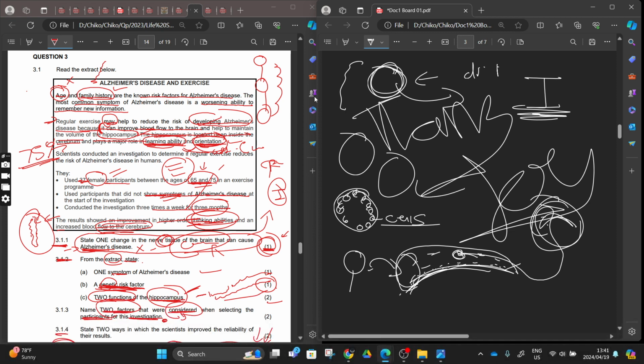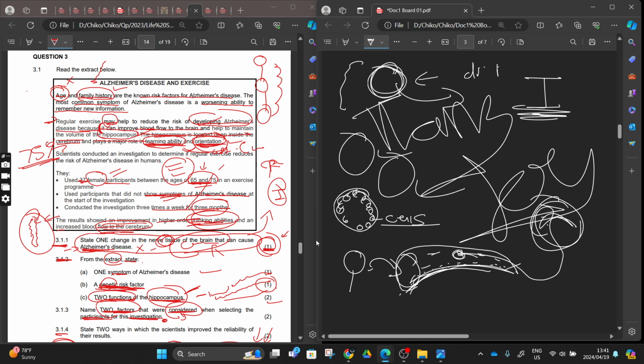We can do it with kidneys, stomach, liver, heart, lungs, tongue, everything. But when it comes to the brain, that's the last part, right?